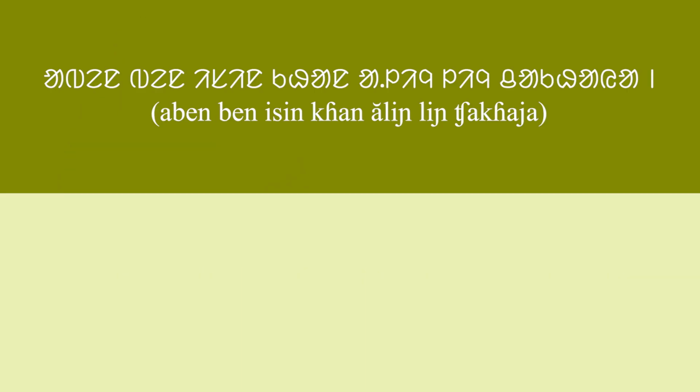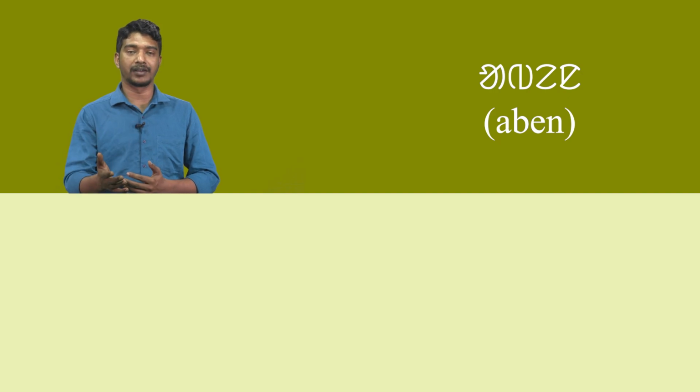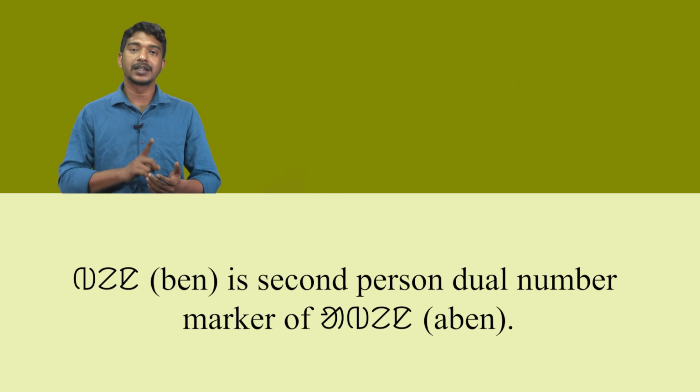In the second sentence, aben ben isin khan aliny liny chakhaya means if you too cook we too will taste. Here aben means you too, ben is second person dual number marker of aben.